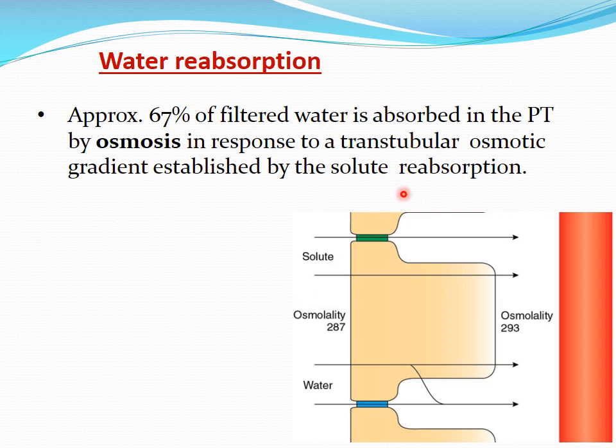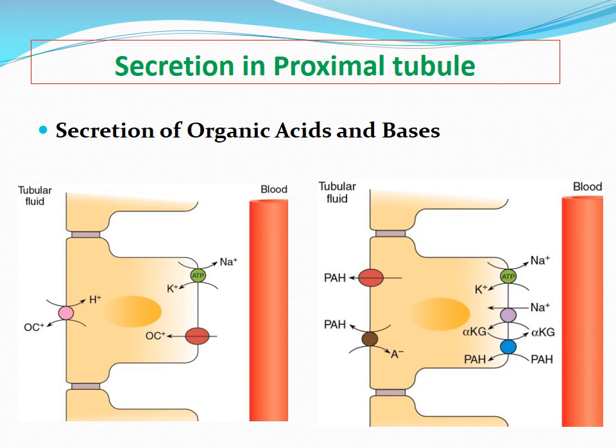Okay, so here the water will be reabsorbed through the proximal tubules by osmosis, in response to the transtubular osmotic gradient that is created by the initial solute reabsorption. In this way more than 65% of the water will get reabsorbed by osmosis in the proximal tubules. So this completes the reabsorption of the various substances from the proximal tubule.